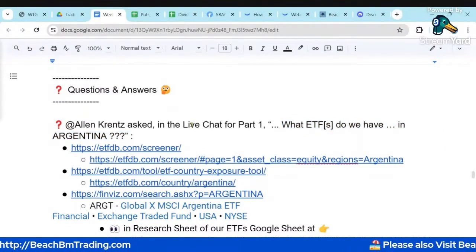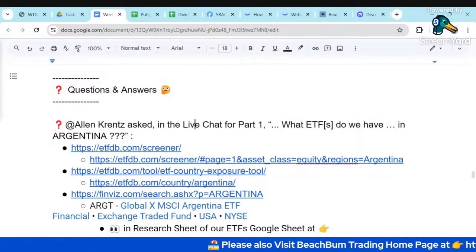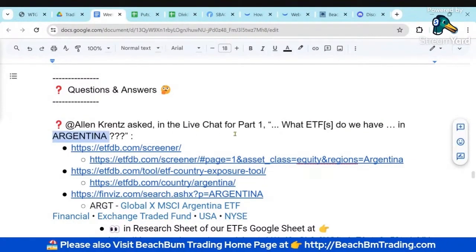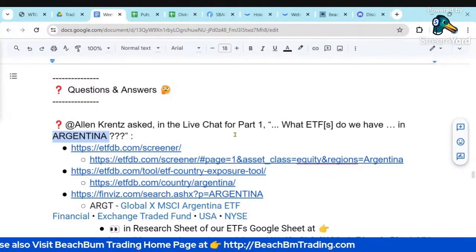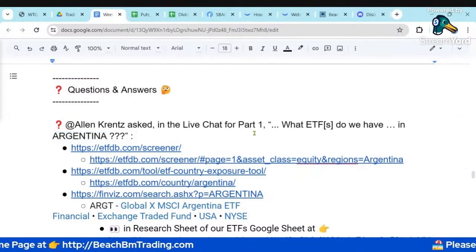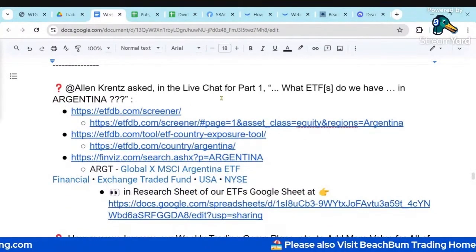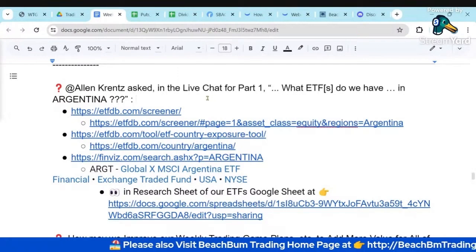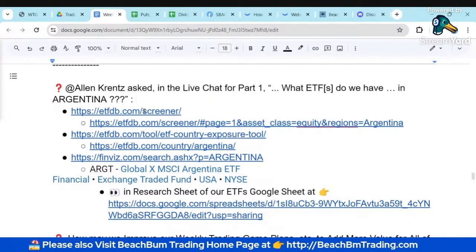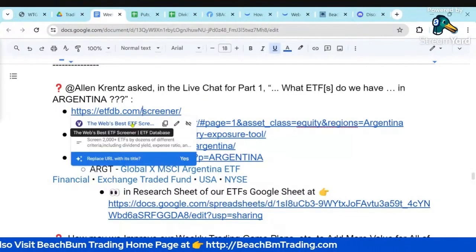I saw several people discussing Argentina stocks yesterday. And so I want to show you a few different ways that you can find ETFs and individual stocks for a particular country, like in this case, Argentina. I guess the news was a new president was elected, and that caused a pop in Argentina. So I want to go through a couple different ways that you can identify an ETF and, again, individual stocks in a particular country. So I'm going to start with the ETF database, and I'm going to go to the